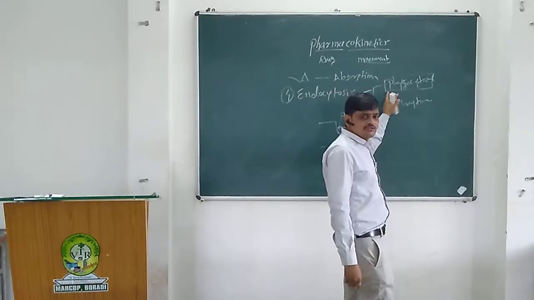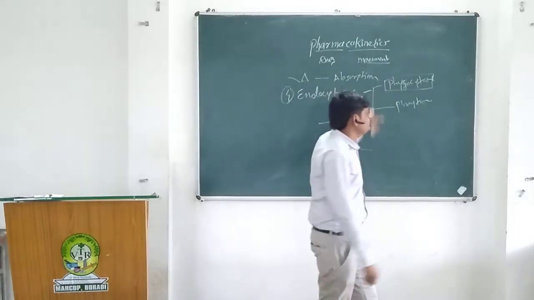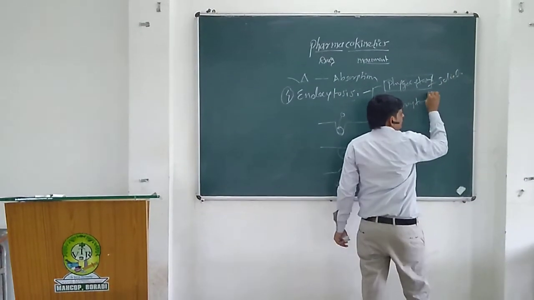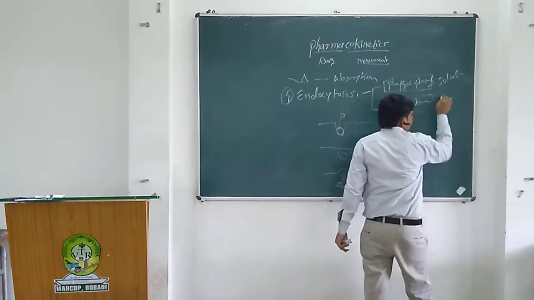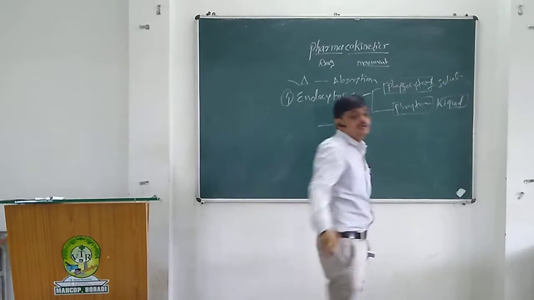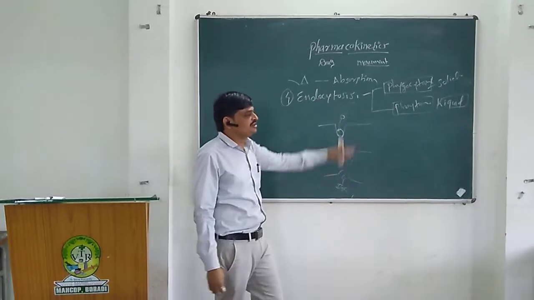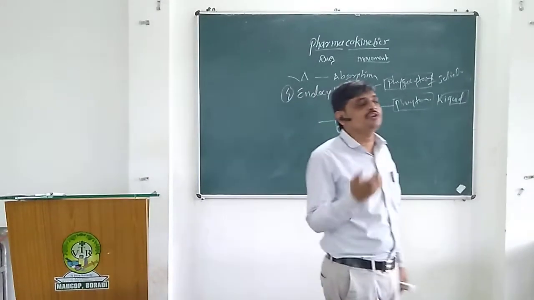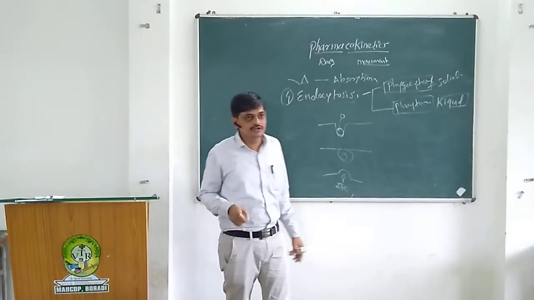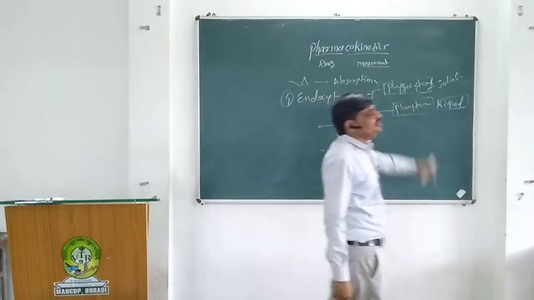So in endocytosis, phagocytosis is applicable for solid compounds or solid drugs, while pinocytosis is for liquid ones, where the drug is in a liquid state. The word pinocytosis indicates pino, that means drinking of the cell, and phagocytosis means eating of the cell.